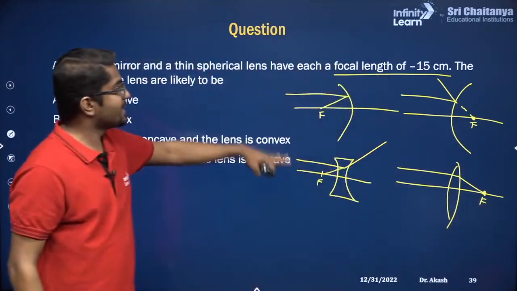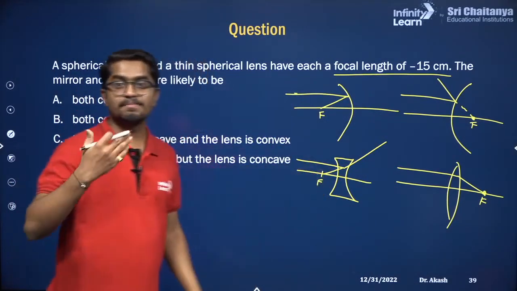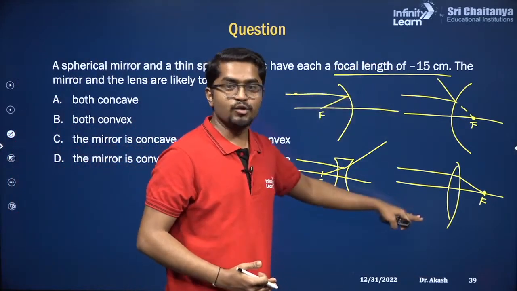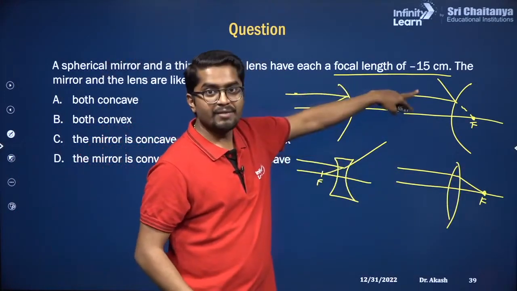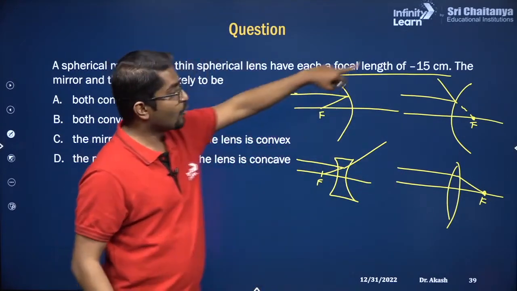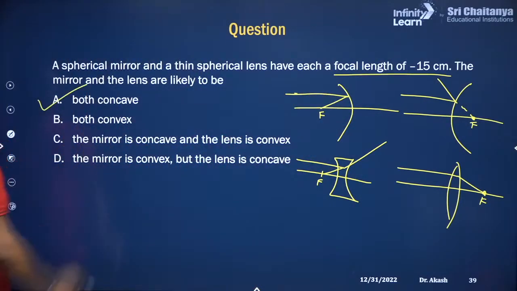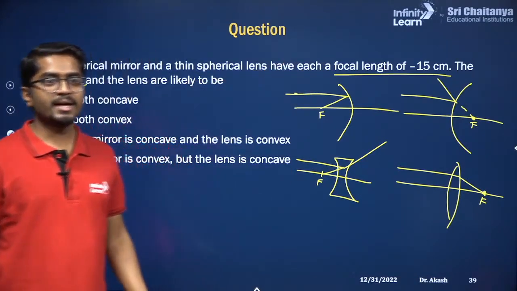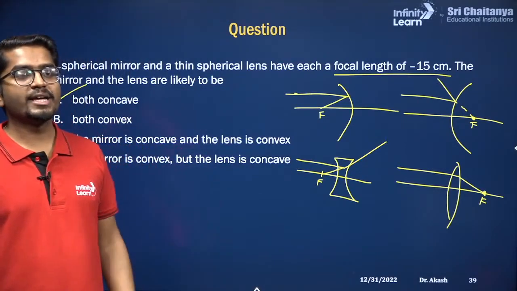For both the concave mirror and concave lens, the focal length is measured on the left. For the convex mirror and convex lens, the focal length is measured to the right. So when both are convex, the focal length would be positive. When both are concave, the focal length is going to be negative. So which is correct? Both of them concave, then only we'll have negative focal length. Okay? Guys, you need a lot of practice. Lot of you are getting wrong answers.